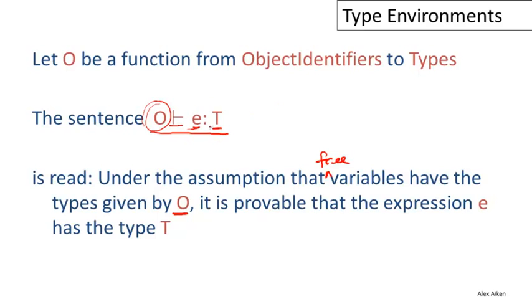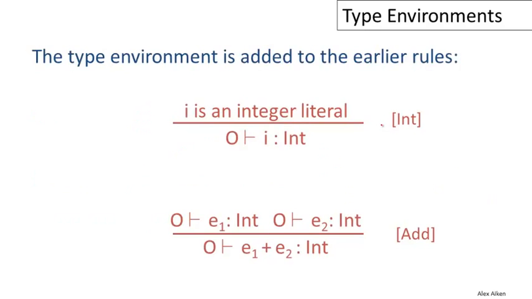And so this notation very nicely separates what we're assuming, this is input to our process of figuring out what the type is, from what we're proving. So if you tell me the types of the free variables as given by O, then I can tell you the type of E. The type environment has to be added to all the rules that we've gone through so far.